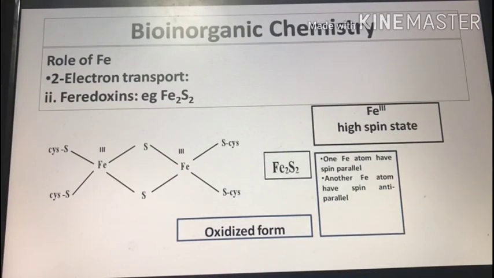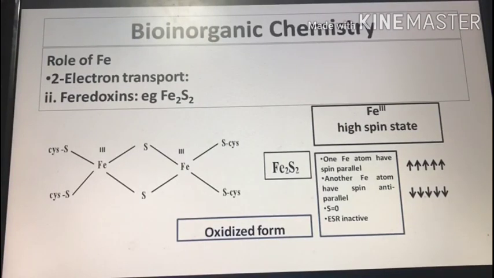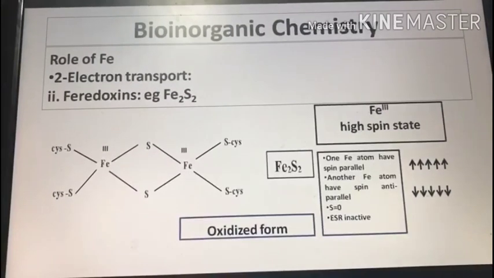Because of this opposite spin of the electrons, these two iron atoms are antiferromagnetically coupled and the total spin of the molecule becomes 0. Due to this it is diamagnetic and hence it is ESR inactive. This is the oxidized form of Fe2S2 ferredoxine.